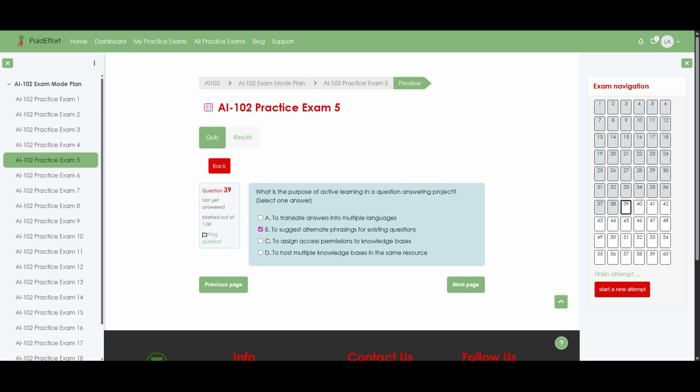Option C is about security and access control, which is managed through Azure roles rather than through the learning mechanism of the question answering model. Option D is about resource organization, letting you host multiple knowledge bases, but that has nothing to do with improving how the model understands user queries. Therefore, the true purpose of active learning here is to suggest alternate phrasings for existing questions, so the project handles varied user input more accurately over time.